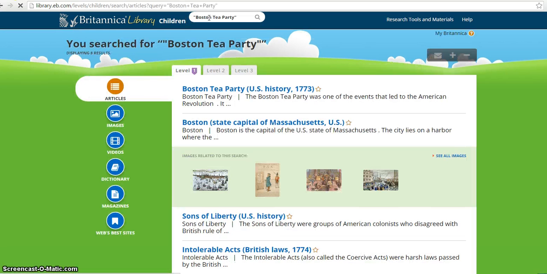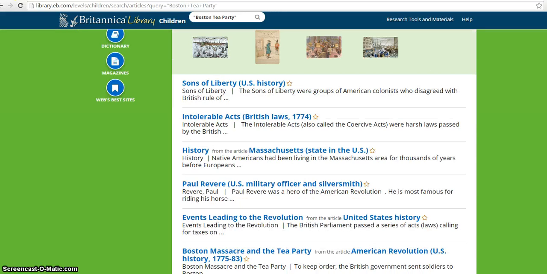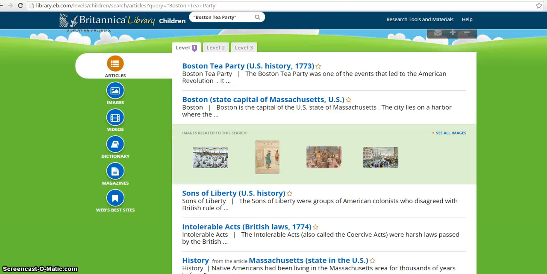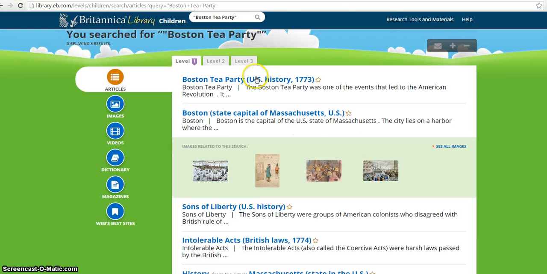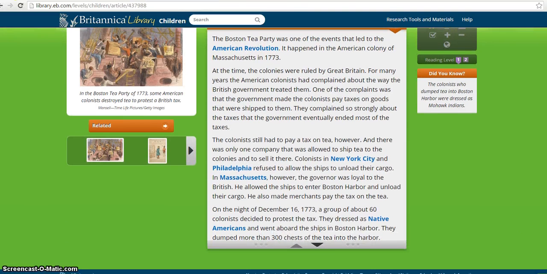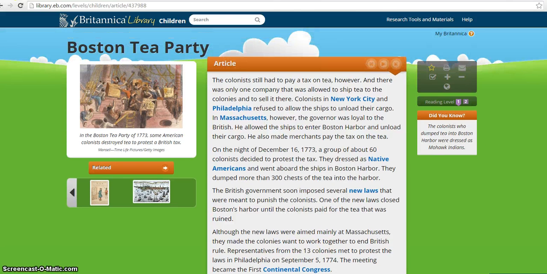So if I hit search, it's going to come up with different articles or different information that are somehow connected to the Boston Tea Party. So you can see all of these have something to do with the historical Boston Tea Party. So let's say I want to click on this one and read it. If I click on this, I can read the information and decide whether it's going to be helpful to my research. There are also some pictures over here that I can look at that have something to do with the Tea Party.